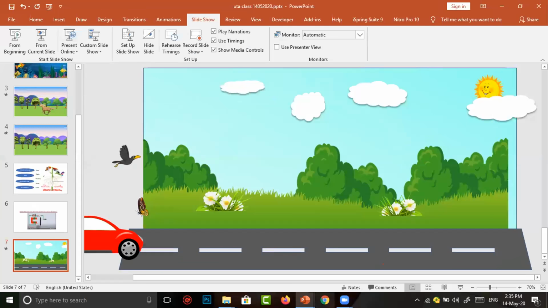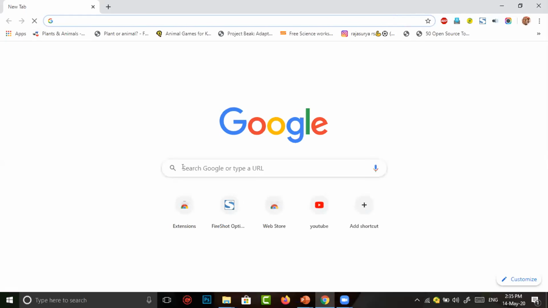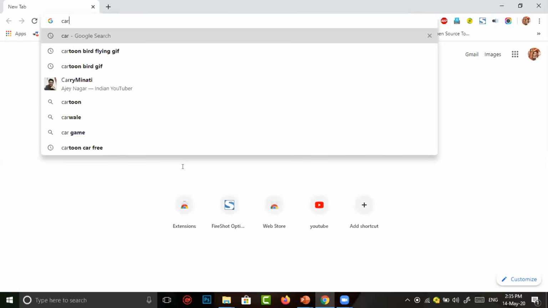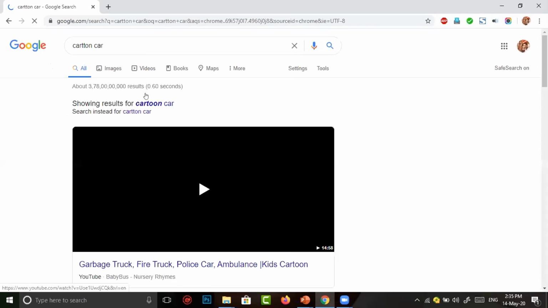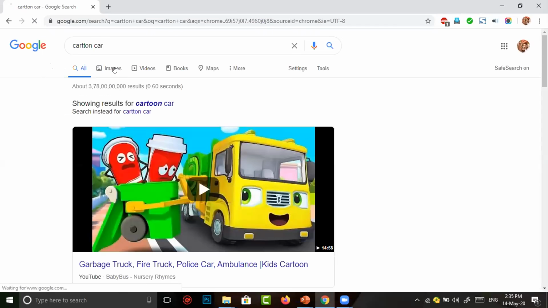Main thing is car. To get the car, I go to my browser and open in Google search. I type cartoon car. In it, I select images.